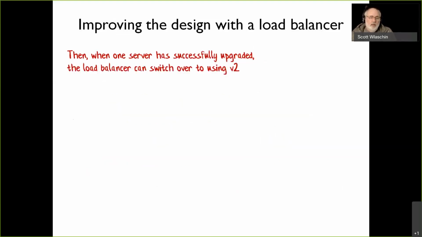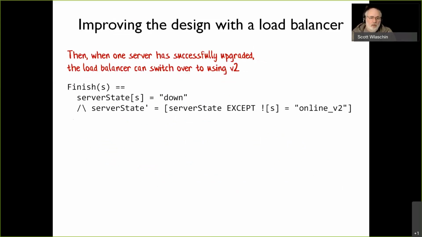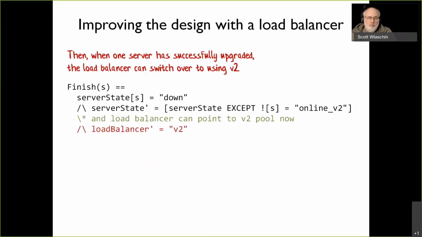Okay, now when does it switch over to version 2? Well, when one server manages to switch over to version 2, we can then switch the entire load balancer over to point to the version 2 pool. So as soon as one of them successfully upgrades, we can start pointing the load balancer at that one, and then all the other ones can upgrade in their own time. So we switch over when one of them is finished upgrading.